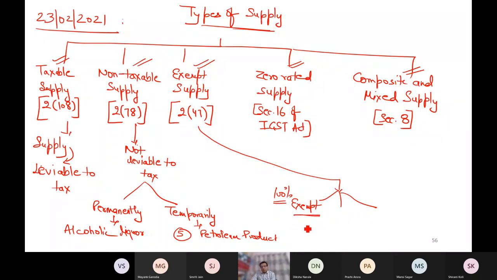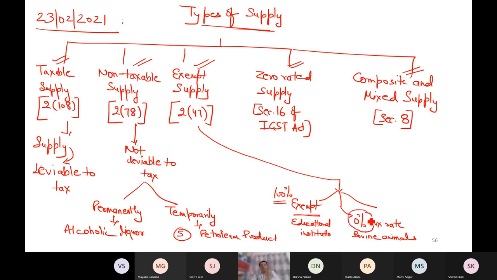I gave you the example of services by educational institution is 100% exempt. Now, supply which is not 100% exempt but 0% tax rate. For example, bovine animals, fresh meat, where the tax rate is 0%. Fruits, vegetables, 0% tax. So you cannot say technically that these are exempt, because right now these are at 0%.